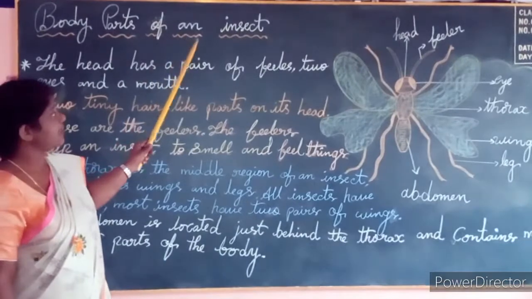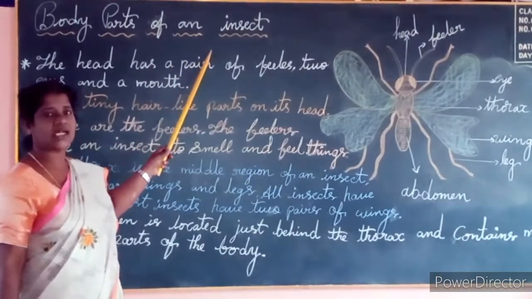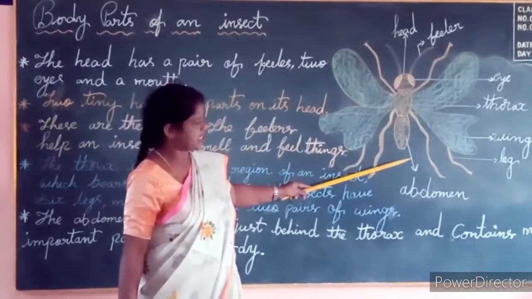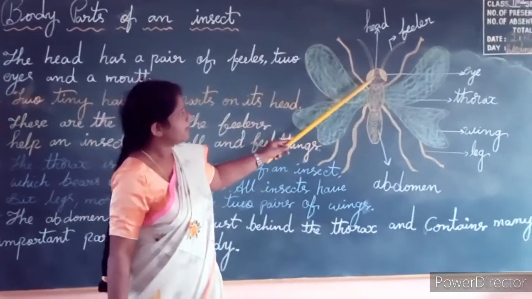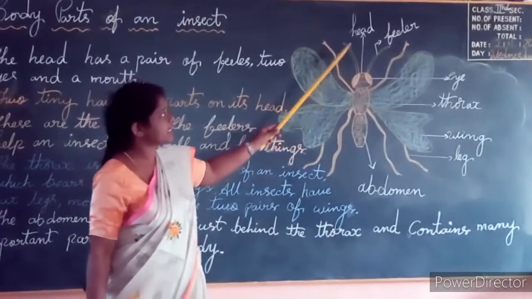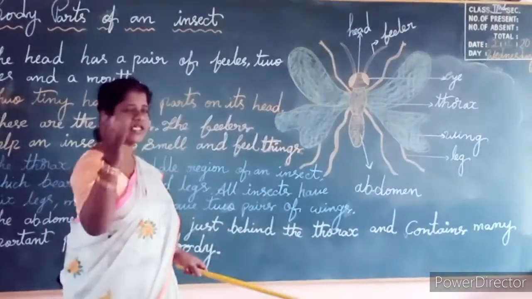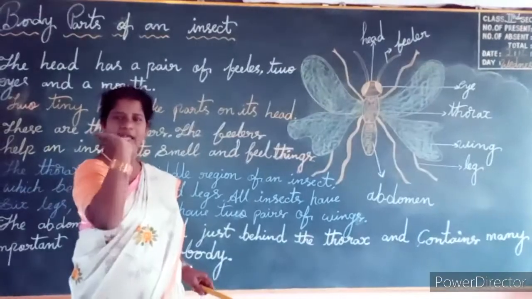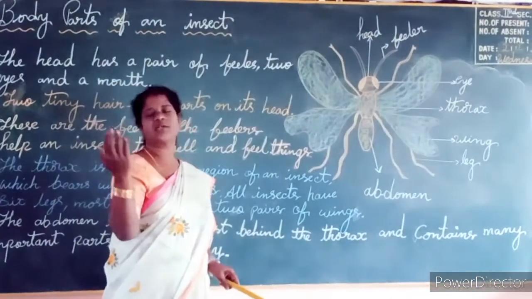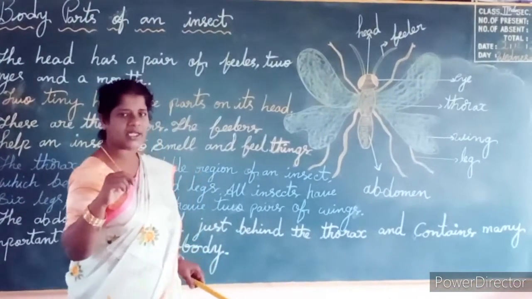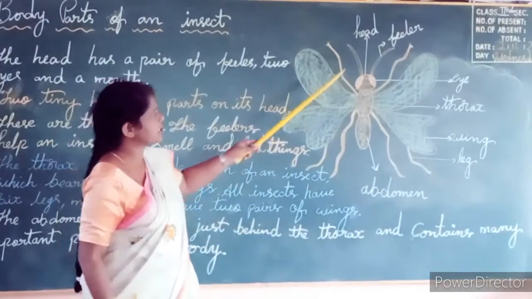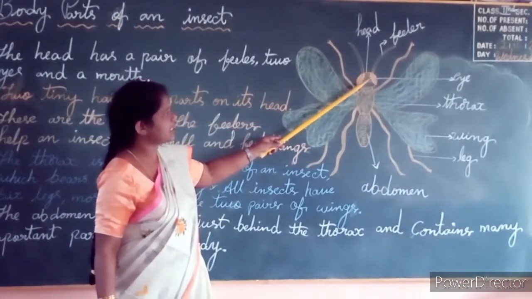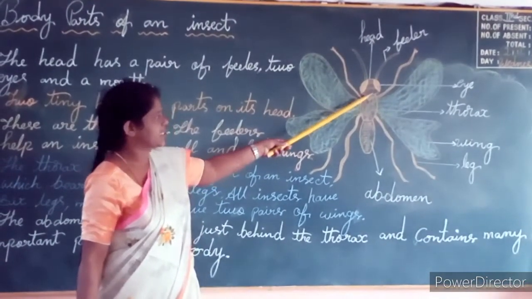Body parts of an insect. Now we will see the parts of the body. Okay, parts of the insect. Now, the main part of an insect is the head. Yes, obviously for all human beings also, the main part of the body is the head only. The other organs we can discuss in the human body lesson. But coming to the insect, we will discuss that the head is the main part of the insect.